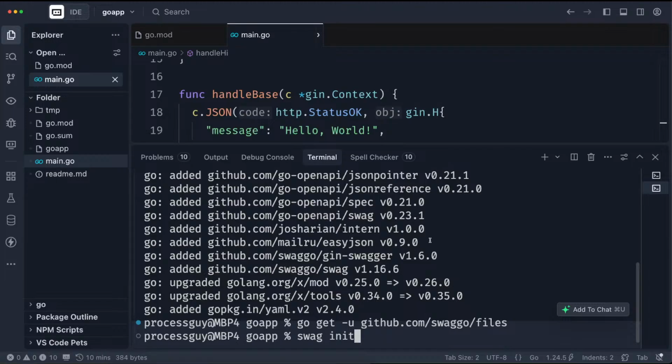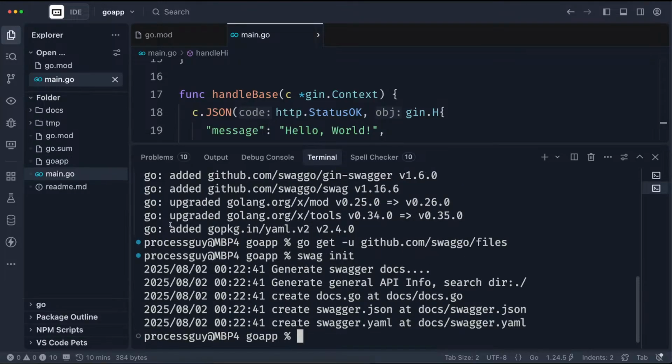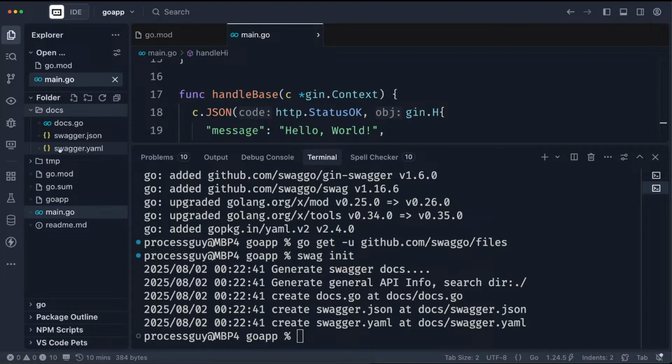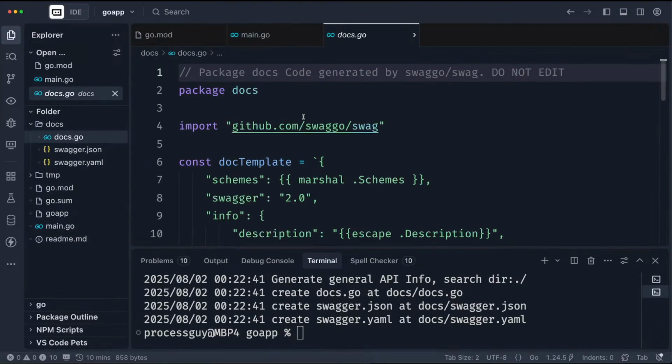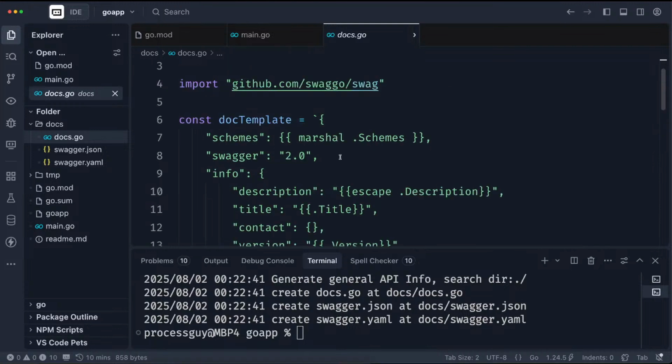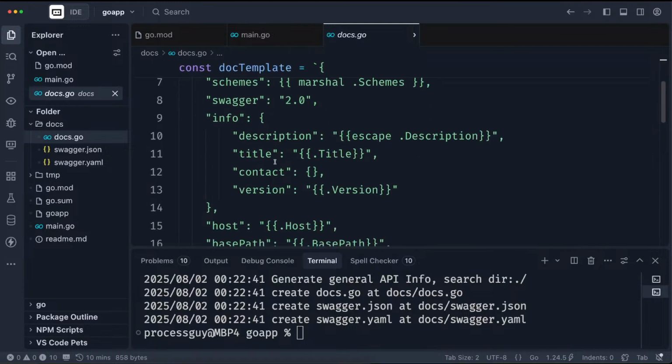So that's why we went to all the trouble to have all these things. Once you do this, it's going to create a directory called docs. That's it there, guys. The purpose of this, well, you'll see the purpose later. It has generated this, and you're not supposed to modify this code.